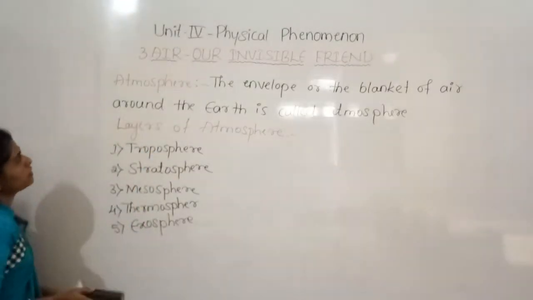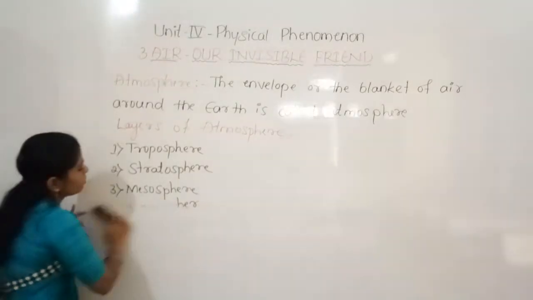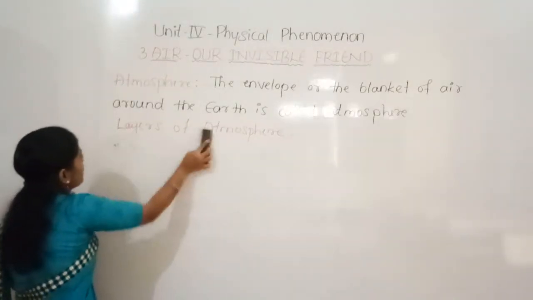Just take down the definition of atmosphere. The envelope or the blanket of air around the earth is called atmosphere, and there are 5 different layers of the earth's atmosphere: troposphere, stratosphere, mesosphere, thermosphere, and exosphere. Now we can discuss one by one.